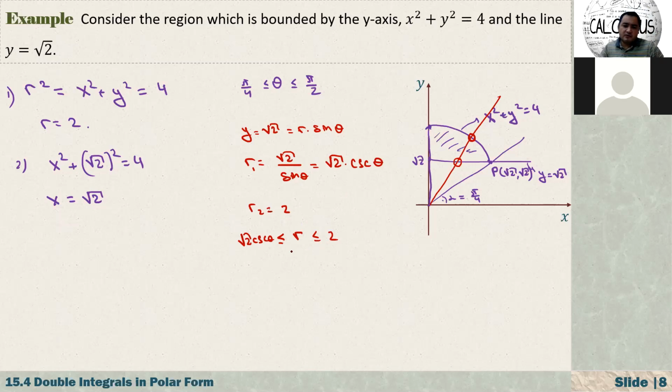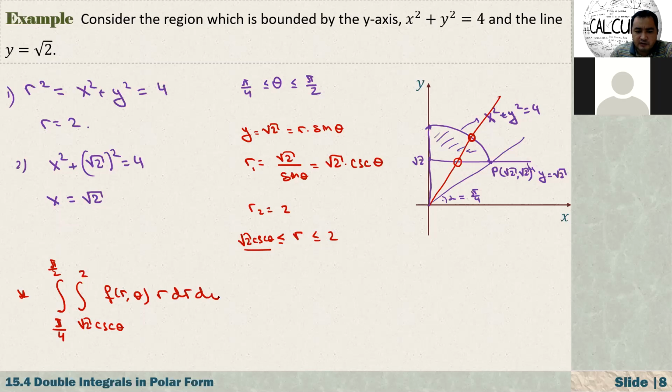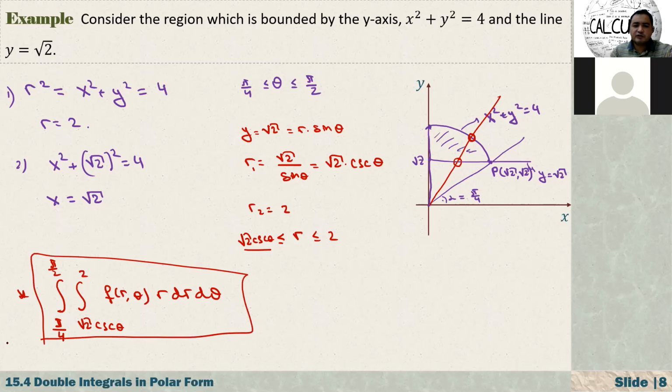So now we can write our double integral: theta is changing from pi over 4 to pi over 2, and r is changing from square root of 2 cosecant of theta to 2. Here our function is whatever it is in r and theta, and here we have r dr d theta. That is how we determine the integration limits.